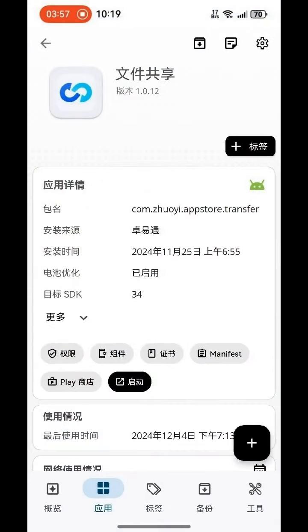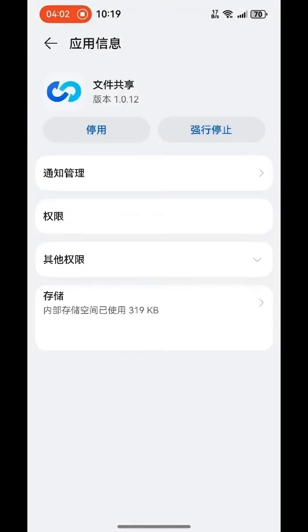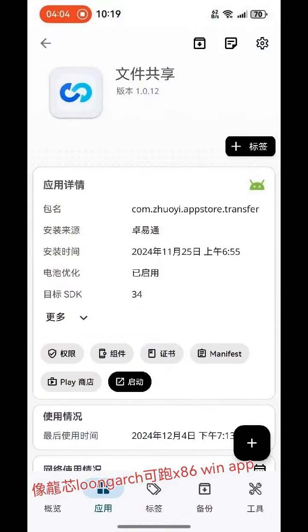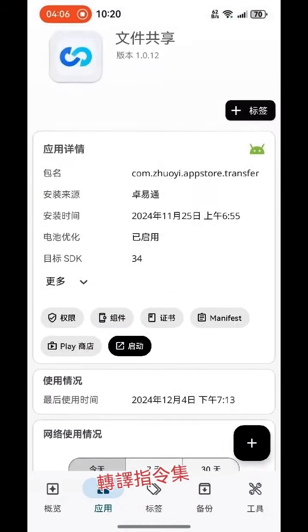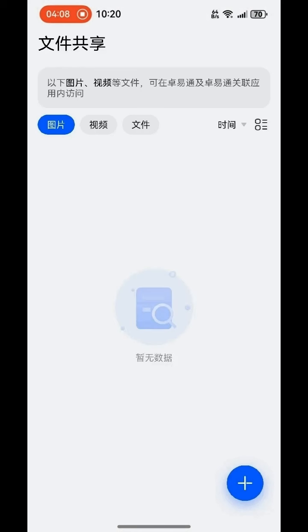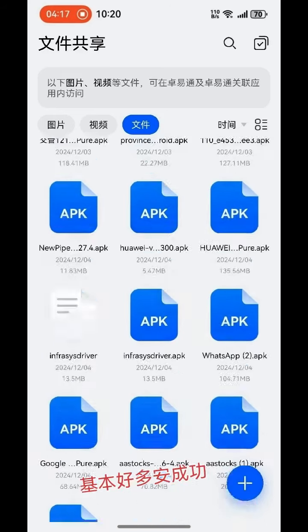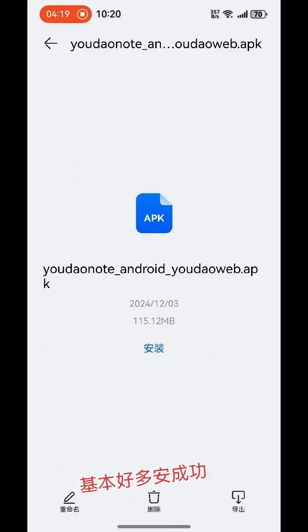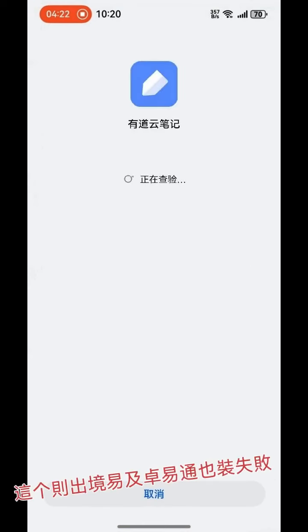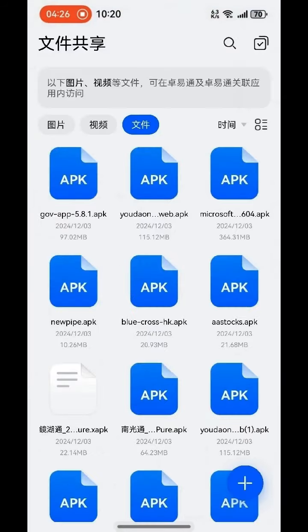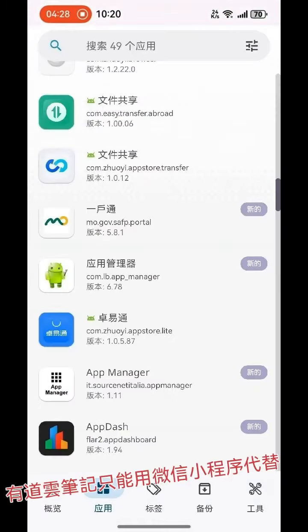You need to run it and also assign all the rights to it. Unlike using a Long architecture instruction set to translate to x86 or ARM, which may cause performance losses. So this is Zhuoyitong. Just download the app, you can upload it there, and you can run the app.